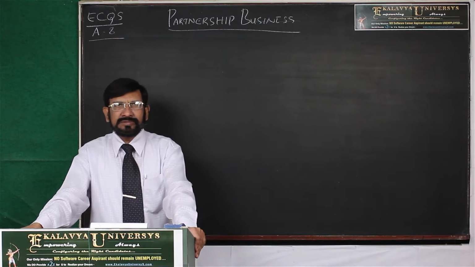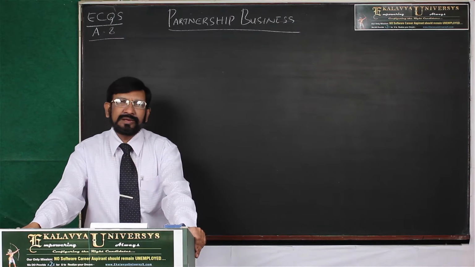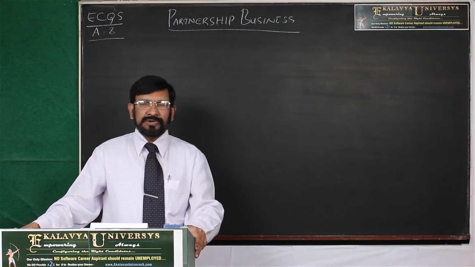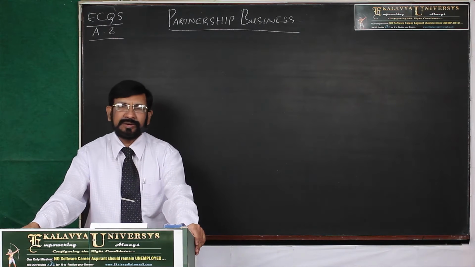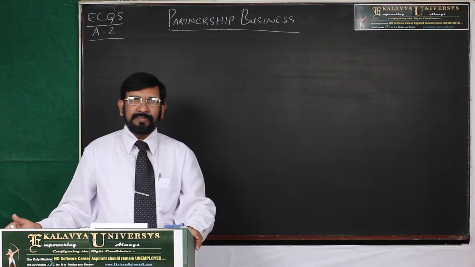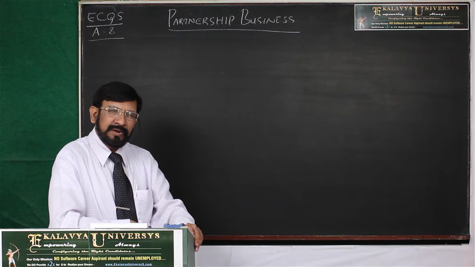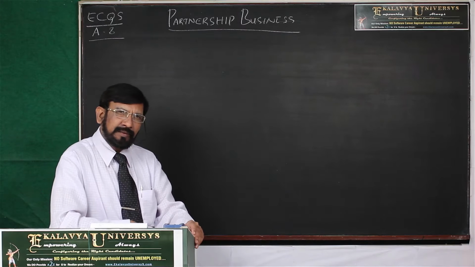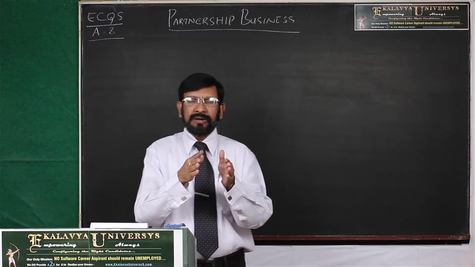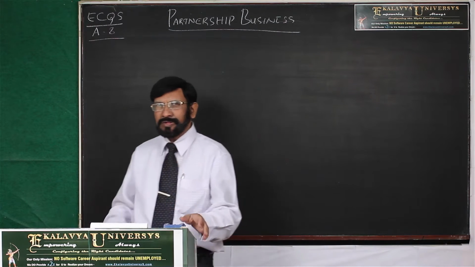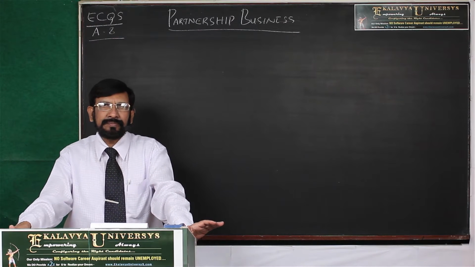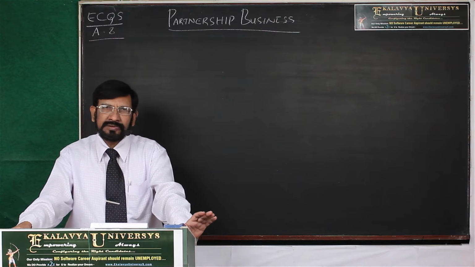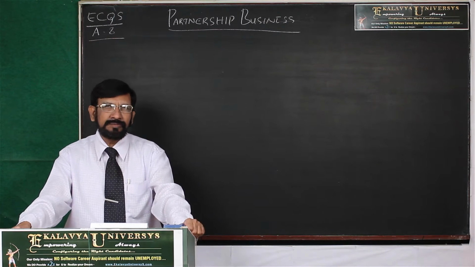Now, partners can be classified into two groups. The first one is active partner, second one is sleeping partner. An active partner not only brings the capital into business but also participates in day-to-day management of the business. A sleeping partner just brings the capital, but does not participate in day-to-day management of the business.